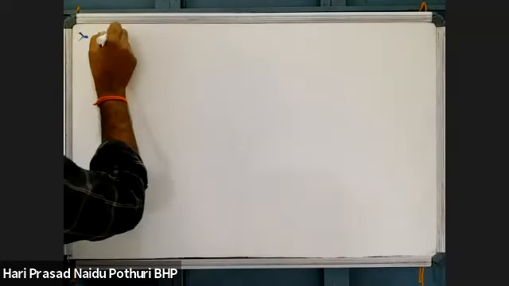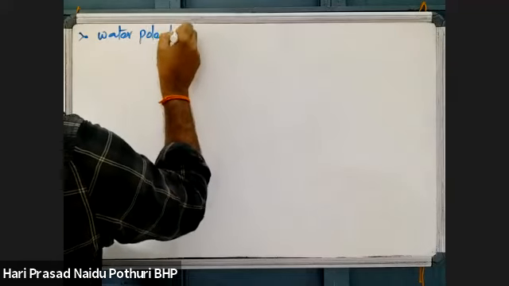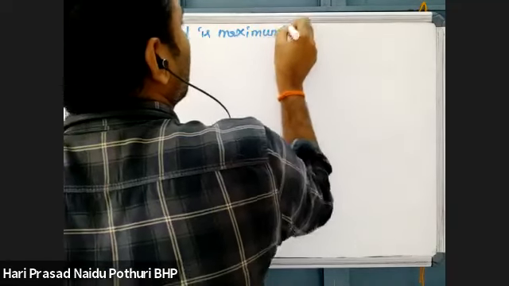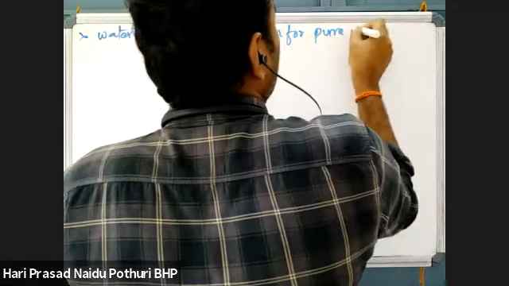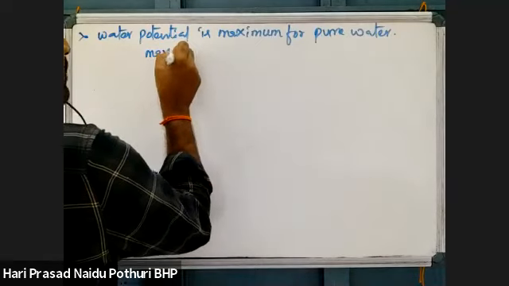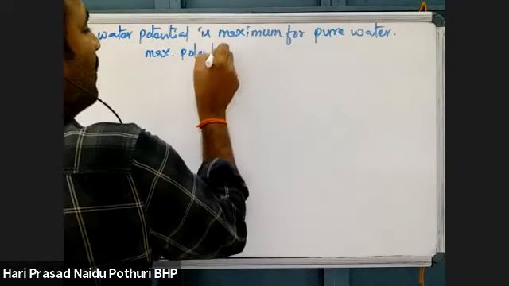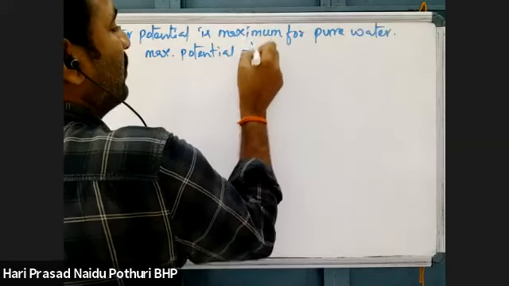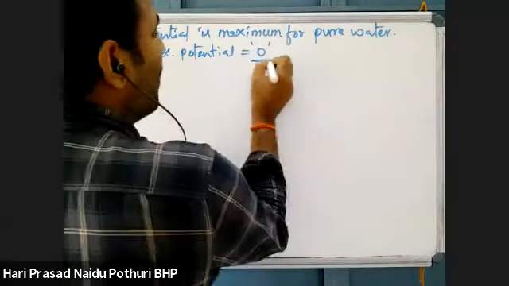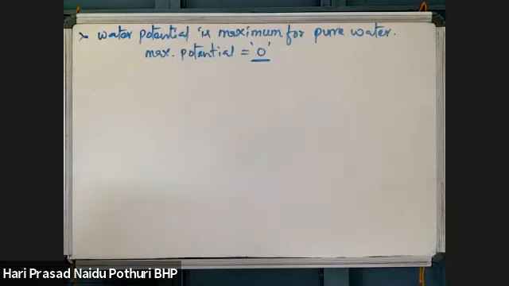See here, I told you what? Water potential is maximum for pure water. That maximum water potential is denoted as a symbol 0. Water potential is maximum when the water has no solute concentration. Maximum water potential is said to be 0.